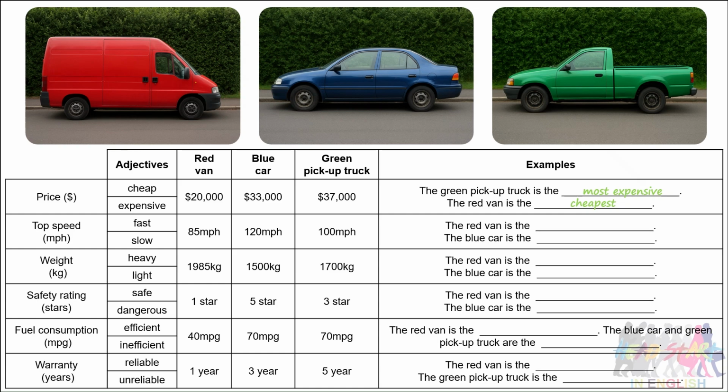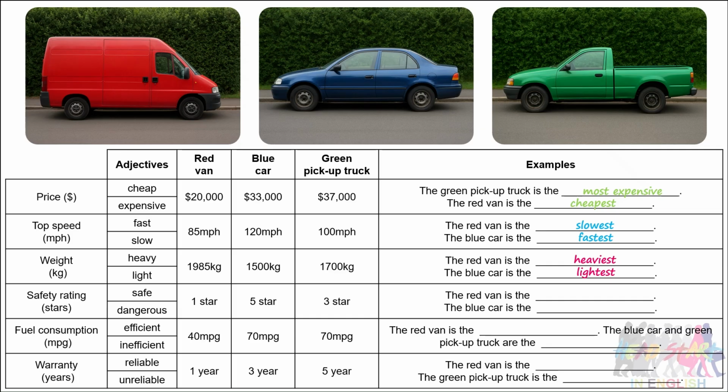Okay, so welcome back. Let's talk about top speed. So the red van, 85 miles per hour, blue car 120 miles per hour, and the green truck 100 miles per hour. So the red van is the slowest and the blue car is the fastest. Notice the est endings. Superlative adjectives often end in est. Weight. Okay, so we've got a red van, 1985 kilograms, blue car 1500 kilograms, and green pickup truck 1700 kilograms. So the red van is the heaviest and the blue car is the lightest.